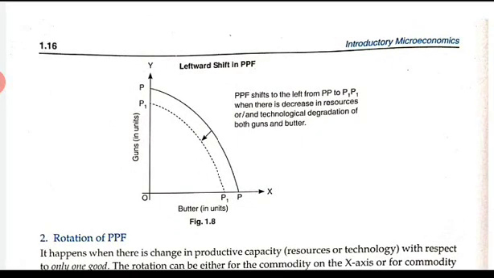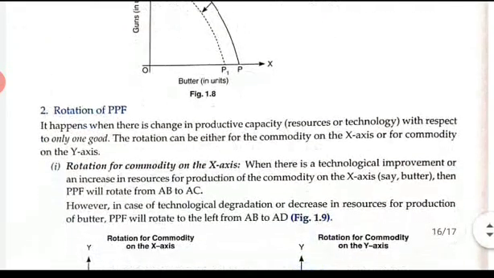So why is the leftward shift taking place? Because there is a degradation in the resources and technology with respect to both the goods. Suppose, for example, a natural calamity takes place like an earthquake, flood, or tsunami. Because of that, there is a decrease in the resources. As a result, the productive capacity of the economy decreases. Okay, so that is the leftward shift in the PPF.